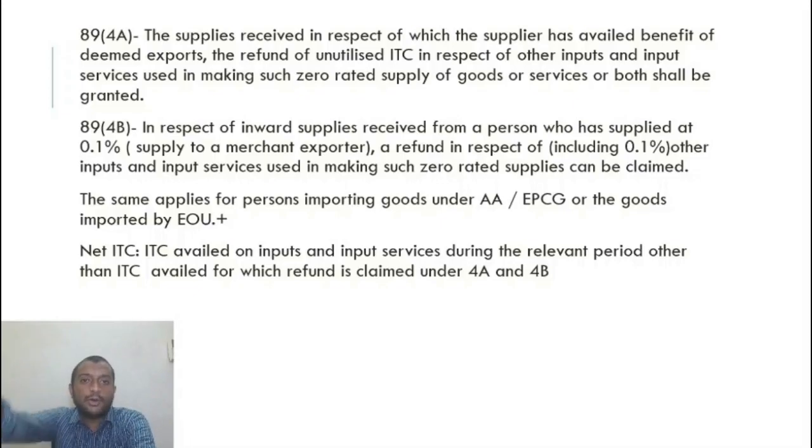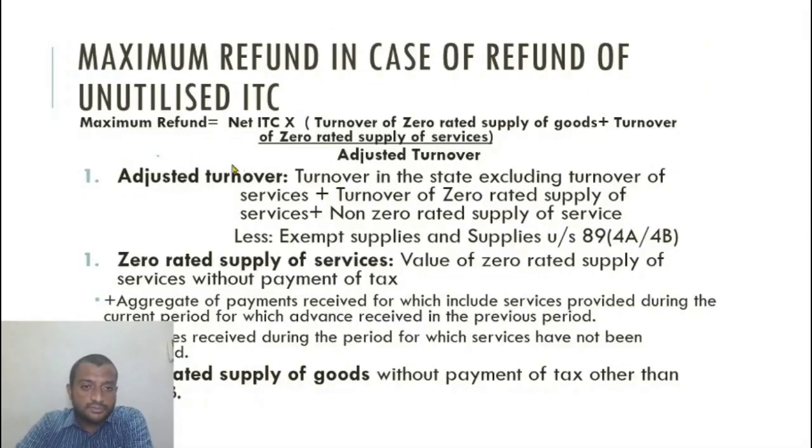Alright. Now we'll look at what net ITC is. Net ITC is ITC availed on inputs and input services during the relevant period other than ITC availed for which refund is claimed. So forget these other inputs for which I claim refund under 4A 4B. The rest of the ITC is called net ITC. Alright, the rest of the ITC is only what we are talking about. We know what net ITC is. Now, let us say 1 lakh is the net ITC.